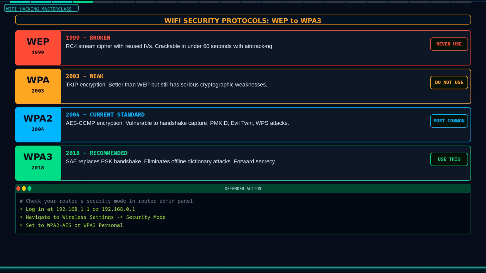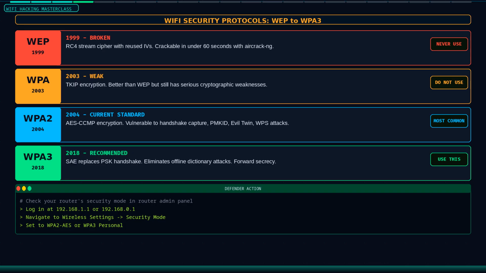WPA, or Wi-Fi Protected Access, replaced WEP in 2003 using TKIP encryption. It was better but still had serious weaknesses. WPA2 arrived in 2004 using AES encryption and CCMP, and this has been the standard for 2 decades. WPA2 is still commonly deployed and still vulnerable to the attacks we cover today, including handshake capture and cracking, evil twin attacks, and PMKID attacks.